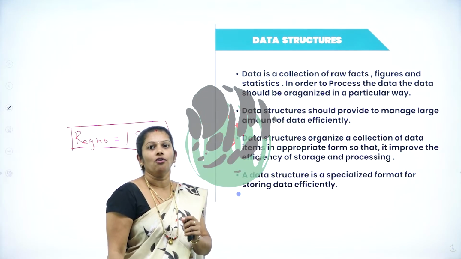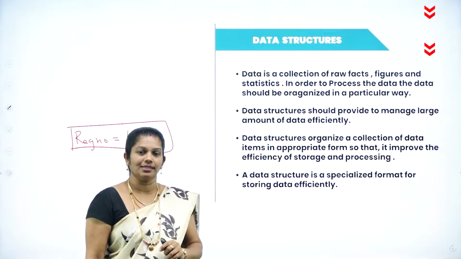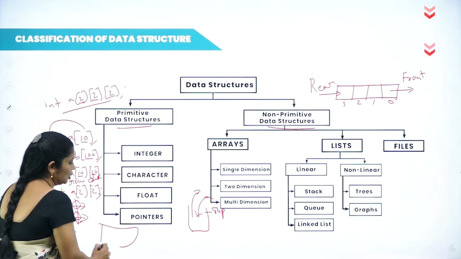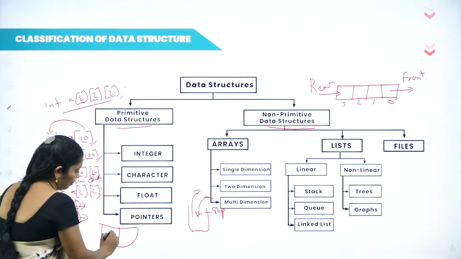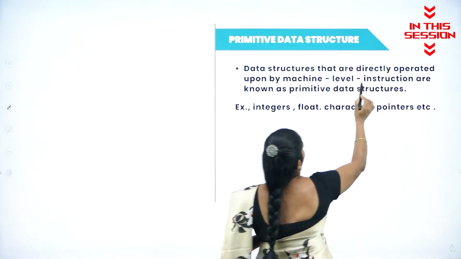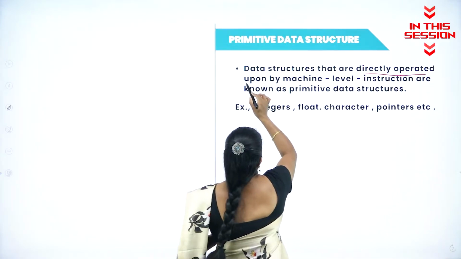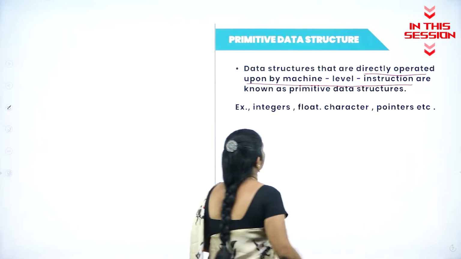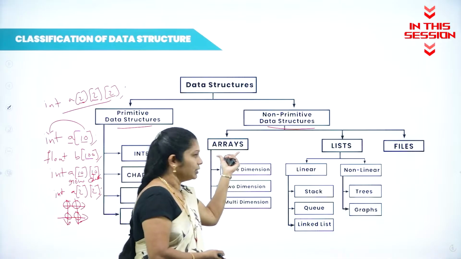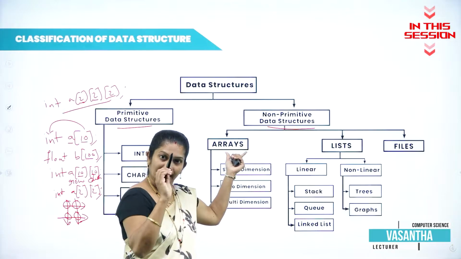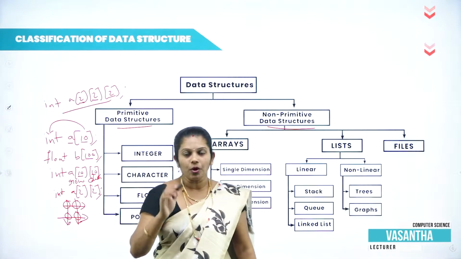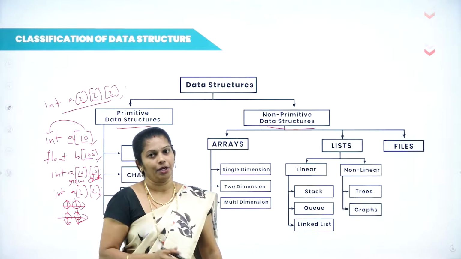Data is raw facts, figures and statistics, whereas information is processed data. Each node contains two parts: one is the data part and the other is the address part. Data structures that are directly operated upon by machine level instructions are known as primitive data structures. Arrays contain elements of the same data type, but in a list, the elements may be homogeneous or heterogeneous.